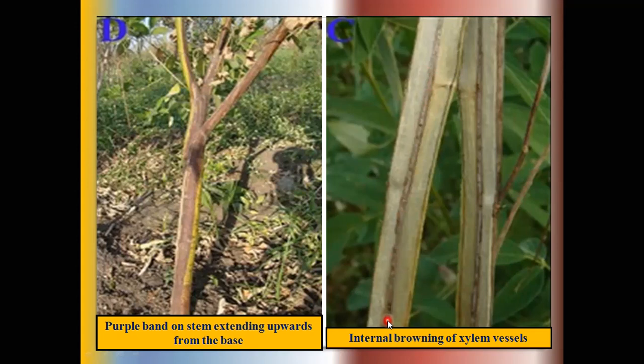Means after penetration of the fungus into the main stem, these pathogens produce tylose formations. So due to the tylose formations, the xylem and phloem cells are totally brown in color or maybe black. Means these xylem and phloem tissues are totally brown or black in color. Okay. So the affected plants